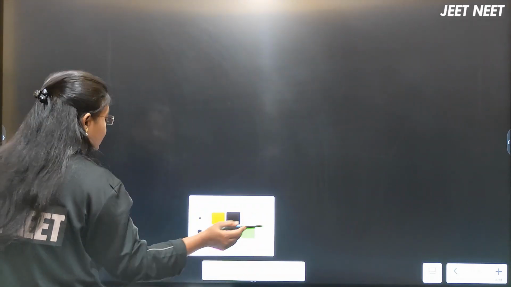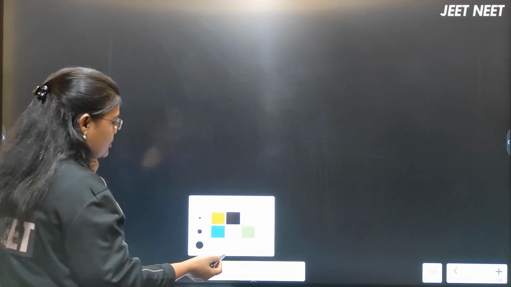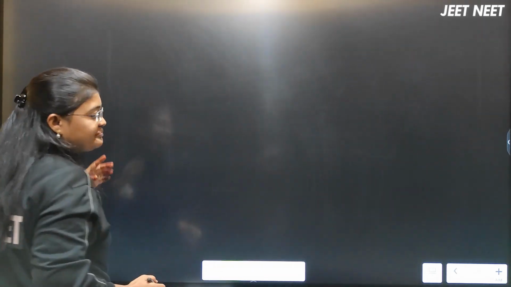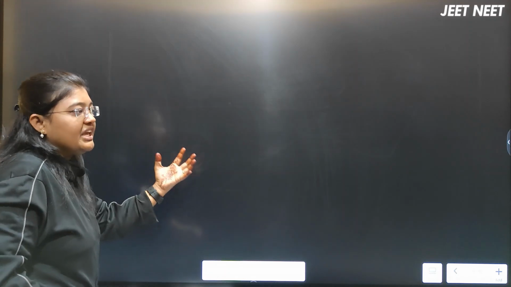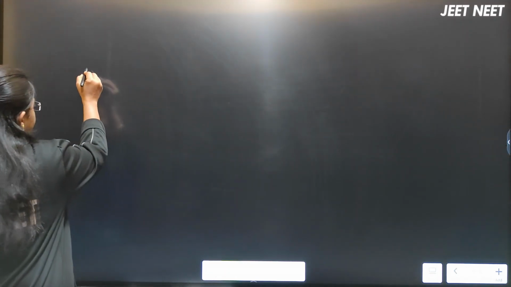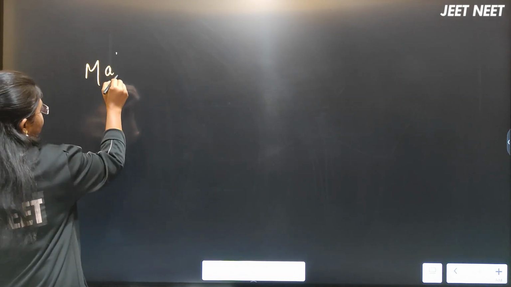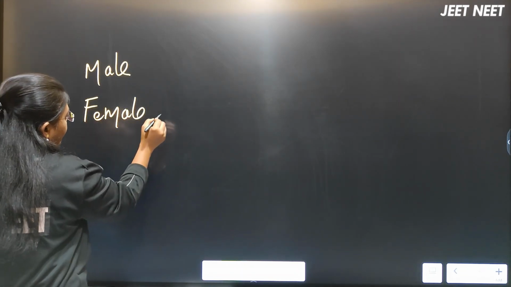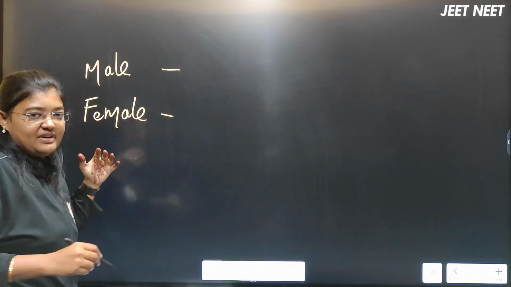Before going to discuss this next topic, NCERT has given that the process of reproductive events, the starting of gametogenesis, differs in the male and in the female, right? The gametogenesis will not happen the same in both male and female.